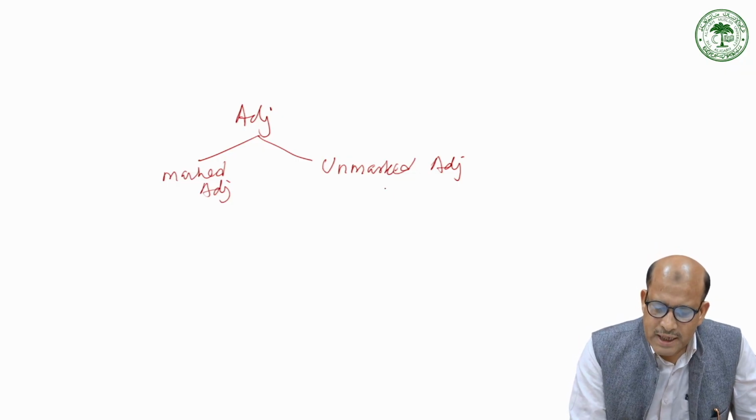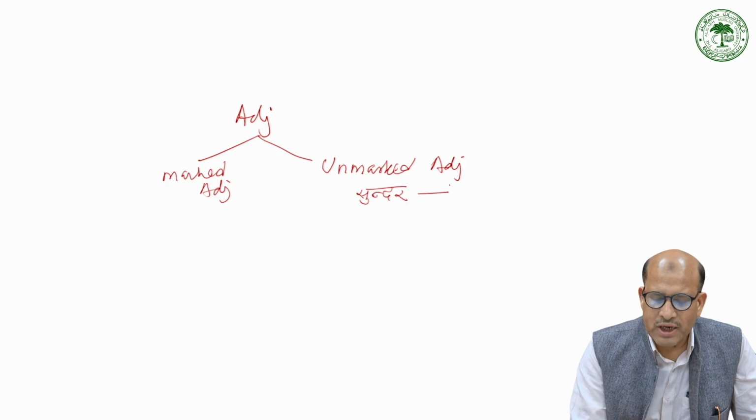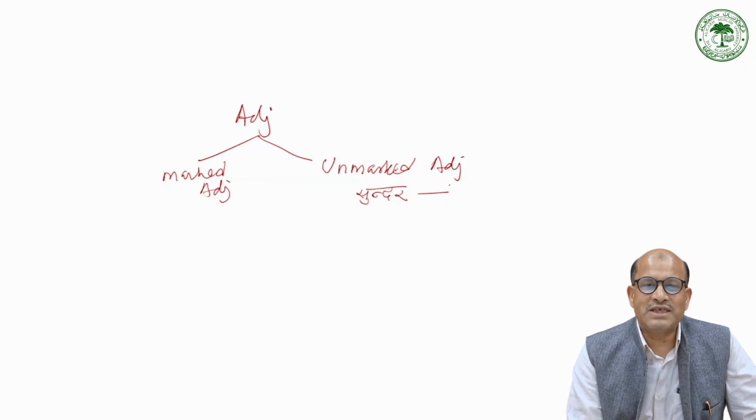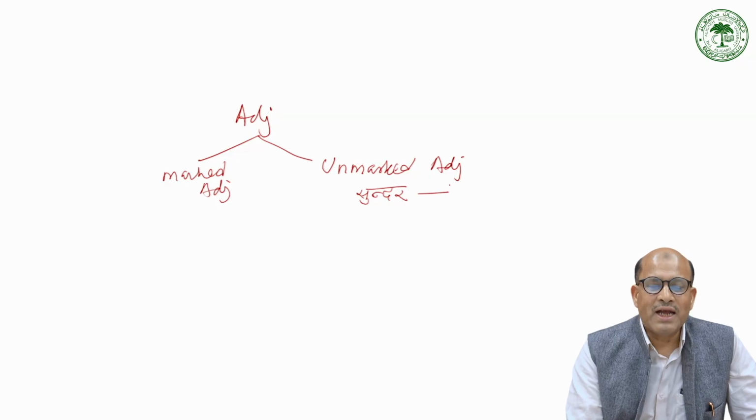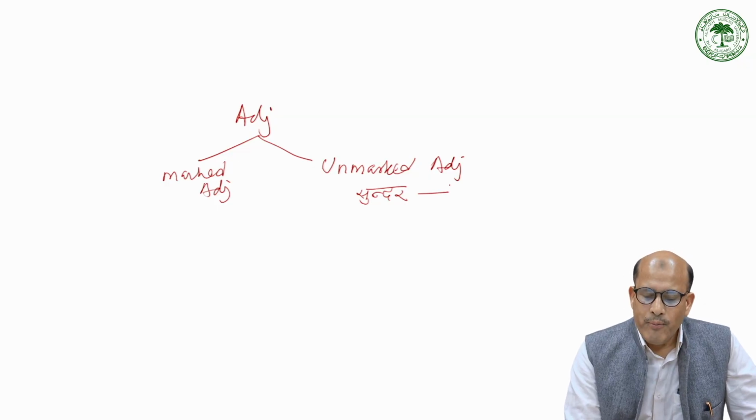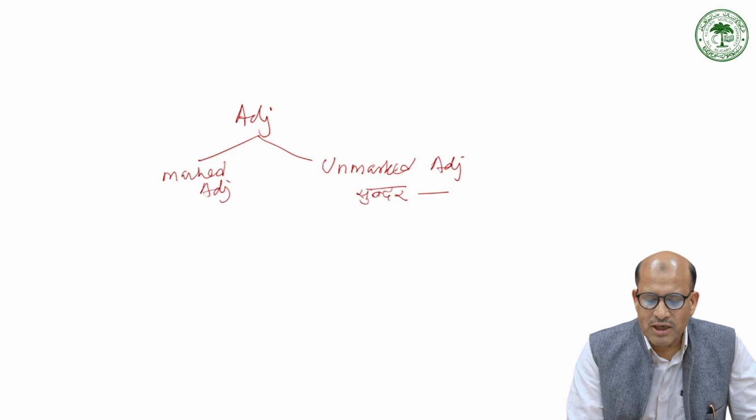If I write the adjective Sundar, how is it going to agree? Unmarked does not change in agreement, like अच्छा becomes अच्छे, or अच्छा becomes अच्छी in feminine. But Sundar, it is unmarked, remains unchanged in all its agreement.